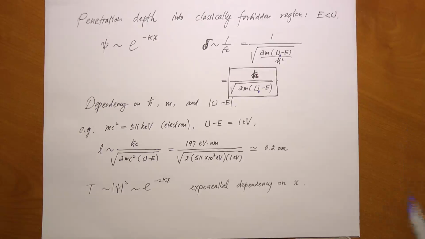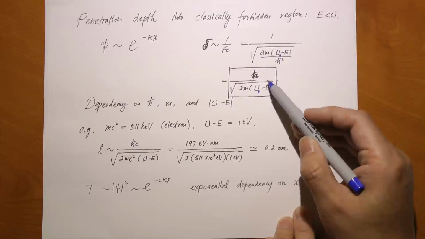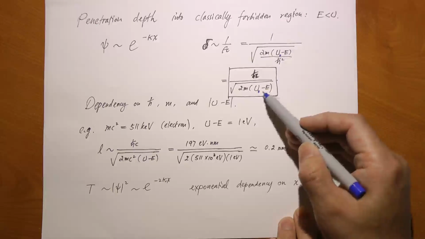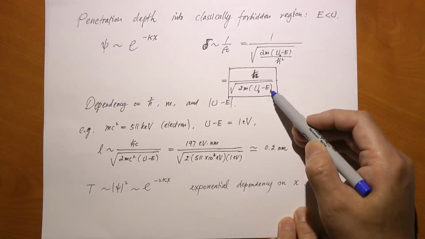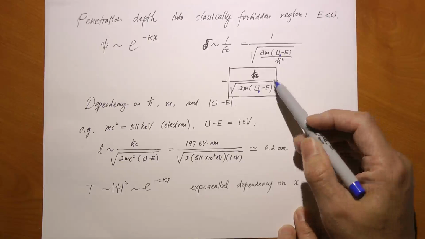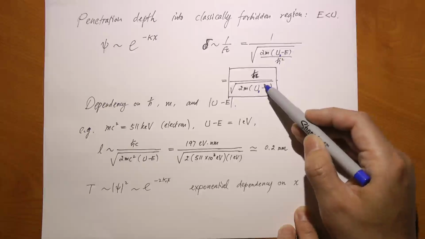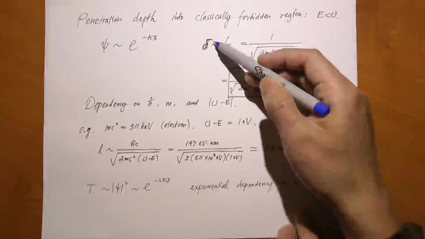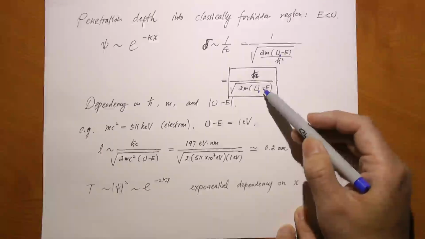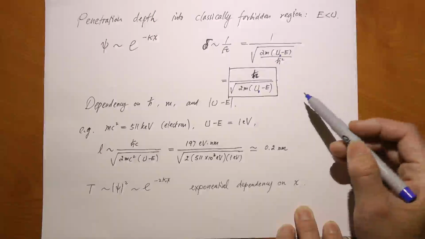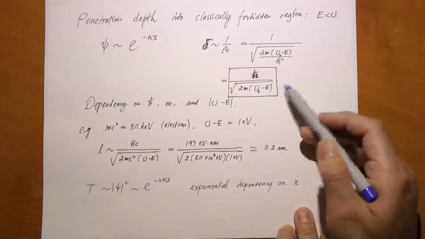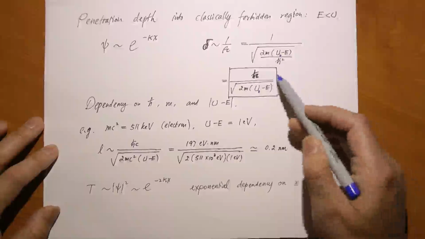Another thing is it also depends on how much taller the potential barrier is than the energy. If the potential barrier is not a whole lot taller than the energy itself, yes, you are going into the classically forbidden region, but it's barely forbidden, because you almost have enough energy going in. Therefore, U naught minus E is smaller and delta is greater. You can go further in. But if you are trying to go into a very tall barrier, then even in quantum mechanics, delta is very small. Because U naught is far greater than E, you don't go very far into it at all, even in quantum mechanics. So this all makes sense.